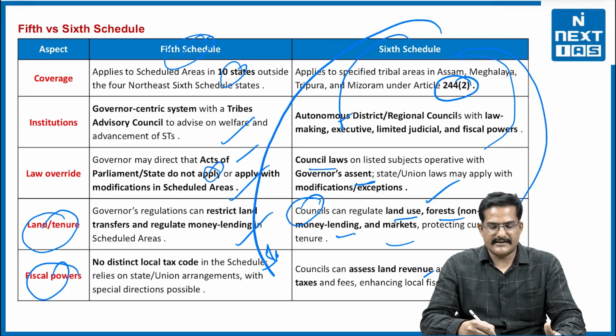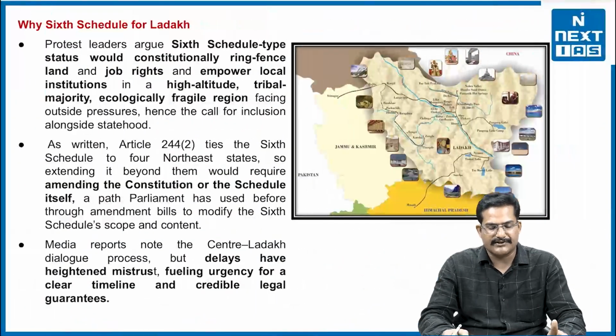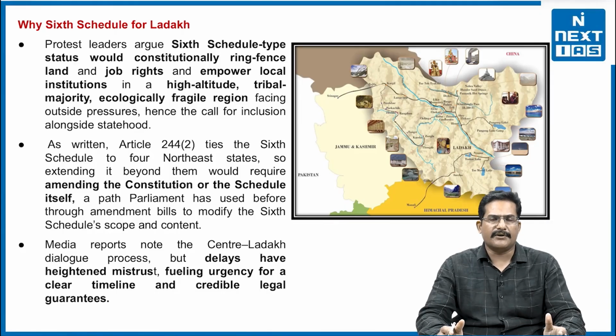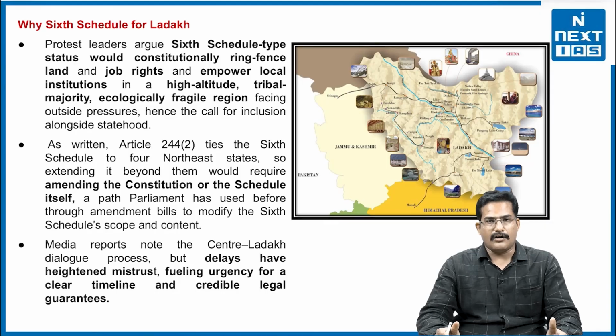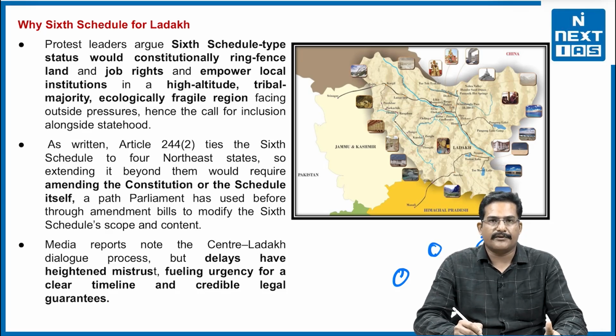Since we see the 6th Schedule areas as more empowered and more autonomous, Ladakh people are demanding the inclusion of Ladakh into the 6th Schedule area. Now why are a few Ladakhi people demanding 6th Schedule status? For that we have to understand the location of Ladakh. We say there are 2 poles in the world, the North Pole and the South Pole. At the same time there is another pole, called the third pole. Ladakh is in the core of the third pole, which is the source of fresh water for at least 20 million Chinese people and 10 million Indian people.